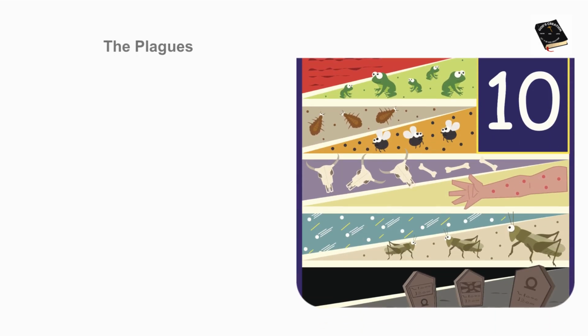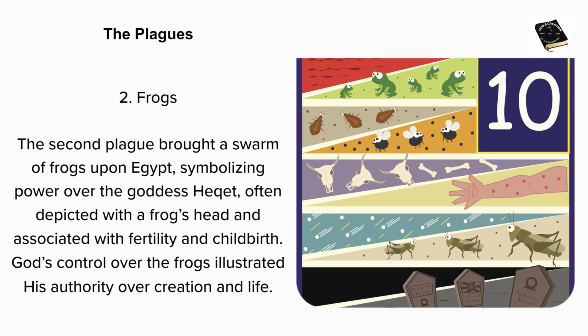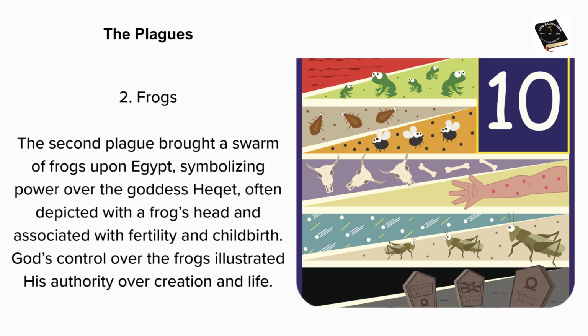The plagues. 2. Frogs. The second plague brought a swarm of frogs upon Egypt, symbolizing power over the goddess Heqet, often depicted with a frog's head and associated with fertility and childbirth. God's control over the frogs illustrated his authority over creation and life.